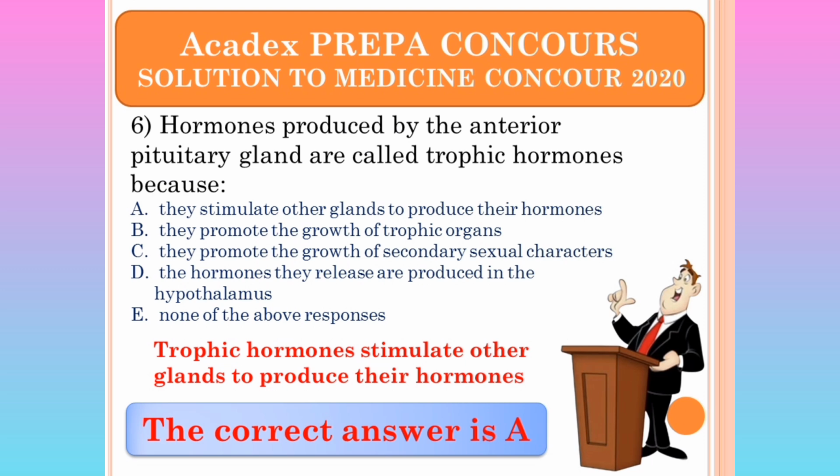The hormones that are released by the anterior pituitary gland are also called trophic hormones because these hormones stimulate other glands to produce their own hormones.